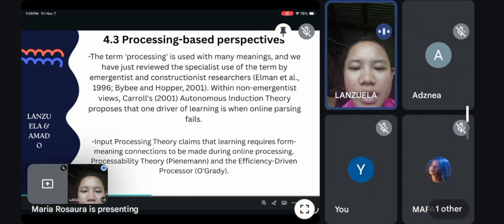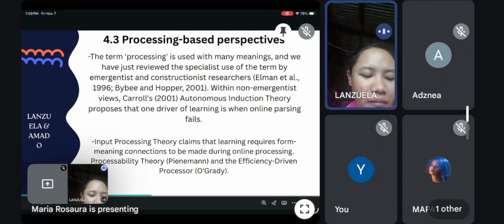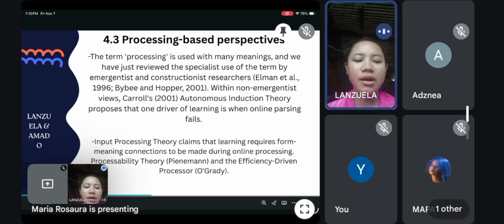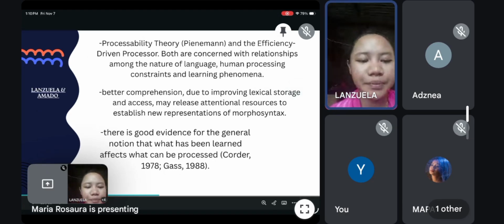Then, input processing theory claims that learning requires form-meaning connections to be made during online processing. Then there is processability theory by Pienemann and the efficiency-driven approach of O'Grady. The learners first focus on meaning, and grammar is noticed only when processing space is available. Efficient processing and better vocabulary support noticing grammar, and what learners already know strongly influences what they can process. Next slide, please.